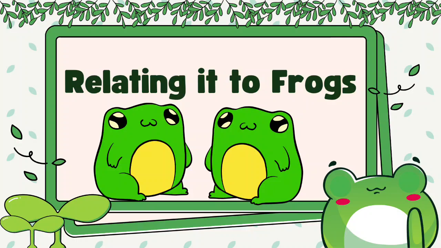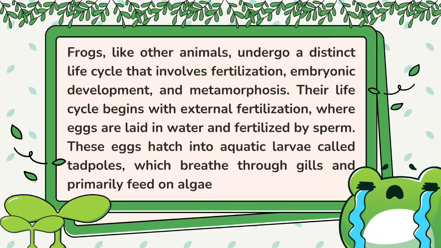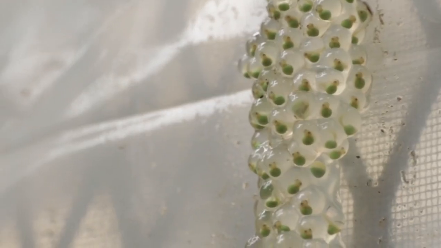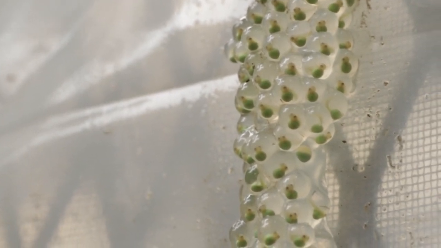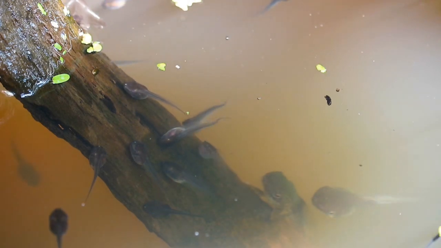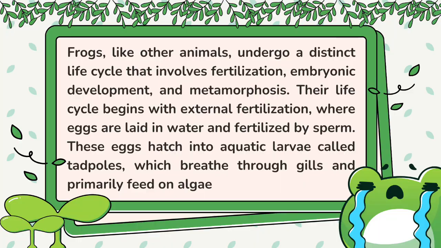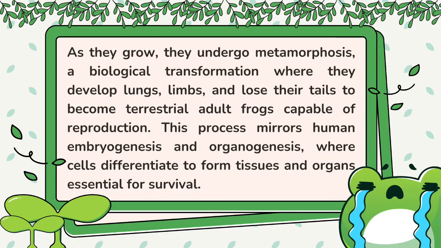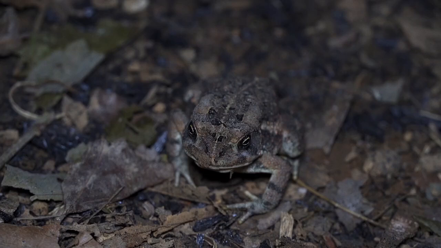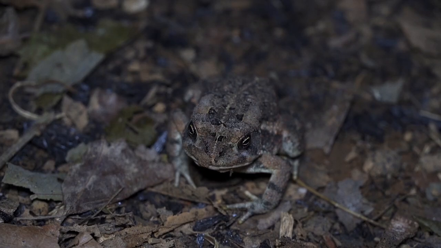Frogs, like other animals, undergo a distinct life cycle that involves fertilization, embryonic development, and metamorphosis. Their life cycle begins with external fertilization, where eggs are laid in water and fertilized by sperm. These eggs hatch into aquatic larvae called tadpoles, which breathe through gills and primarily feed on algae. As they grow, they undergo metamorphosis, a biological transformation where they develop lungs, limbs, and lose their tails to become terrestrial adult frogs capable of reproduction.